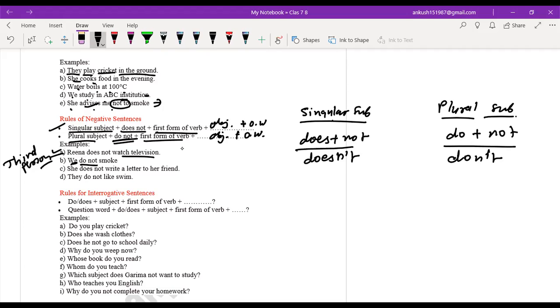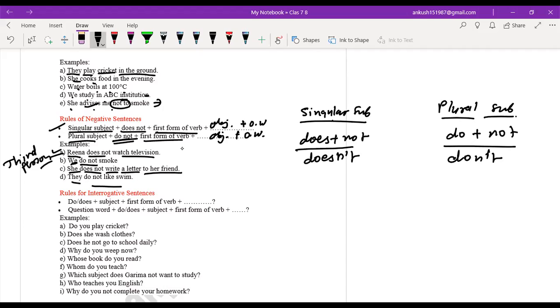Whereas in the first sentence you may see Reena is given and Reena is a singular subject, that is why does not is given over there. Okay, does not is used. She is a singular subject and that is why does not is used to make it negative. Does is used with singular subject. Understood? And with that main verb first form is used. Understood? This is an object and these are other words.